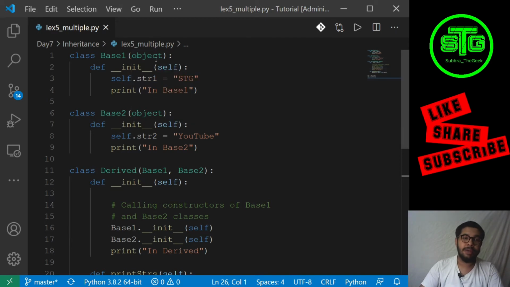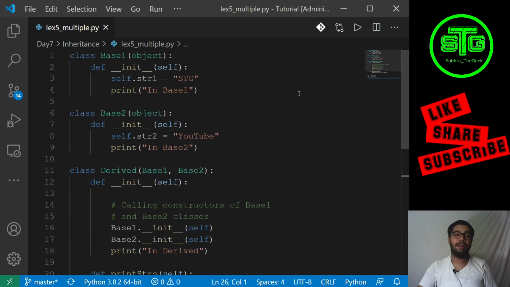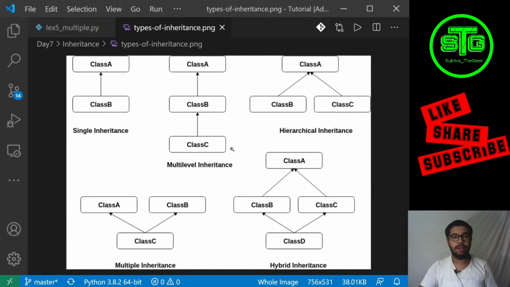So we have defined one base class, we have defined another base class. The child class is deriving both the base classes. Let me show the picture again, it will be clear. Here in multiple inheritance, we have base classes. A base class is nothing but a super class. The parent class is known by three names: the parent class, the super class, the base class. The child class is known by three names: the child class, the subclass, or the inherited class.